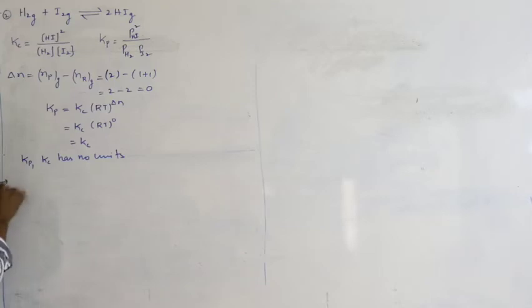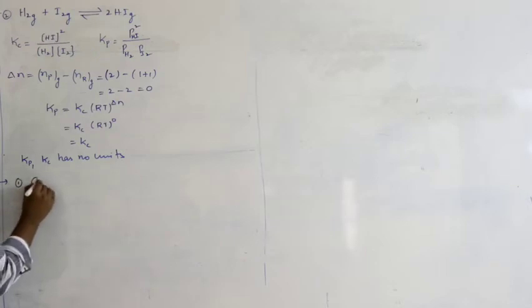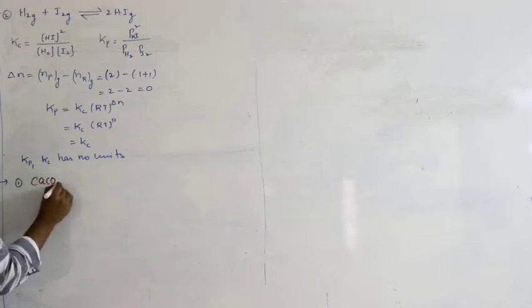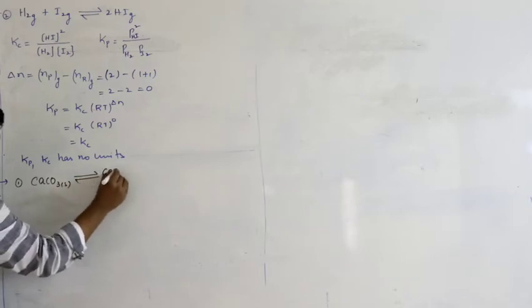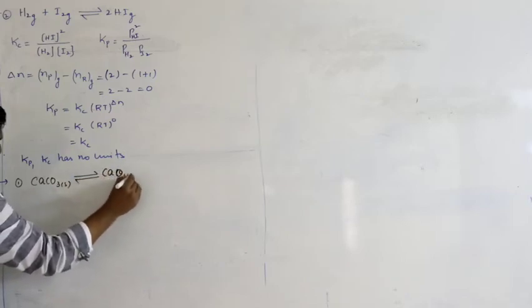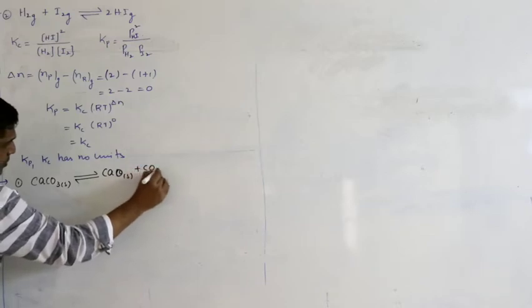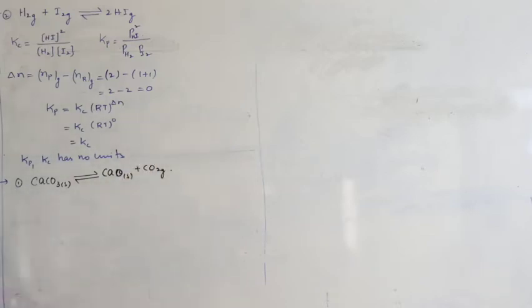So let us see an example for heterogeneous equilibrium. CaCO3 solid in equilibrium with CaO solid and CO2 gas. So what is the Kc equation?